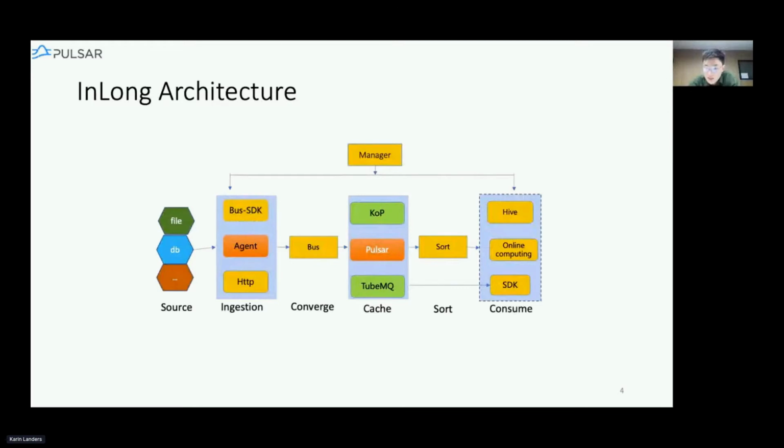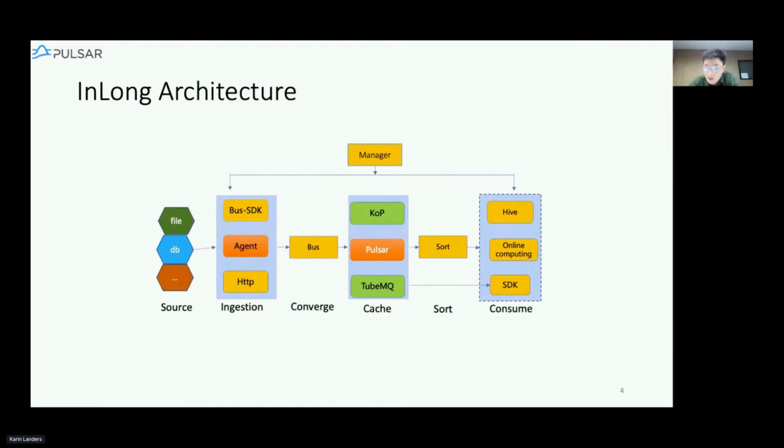So after we cache the messages in the cache level, the data can be consumed by the InLong sort, and it decides how the messages are passed later. For instance, users can use different business IDs in the data. We use this business ID to determine which table they want their data to be stored in.